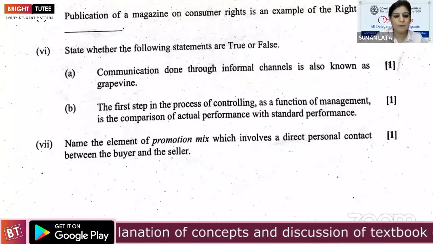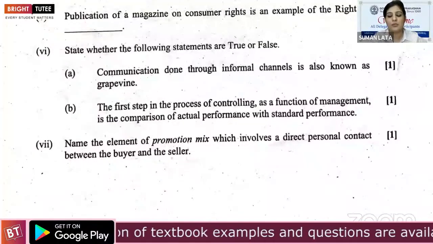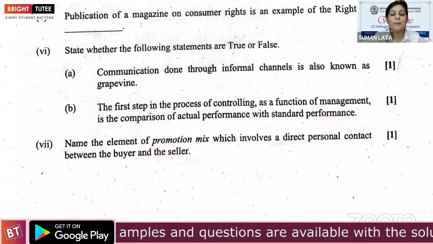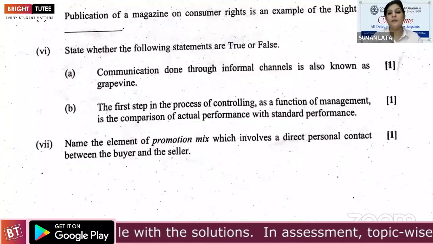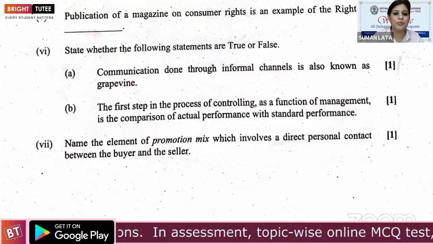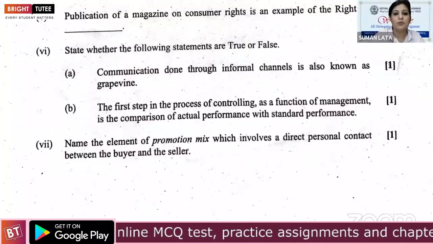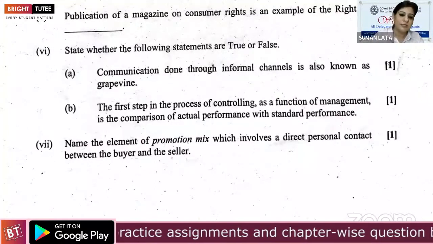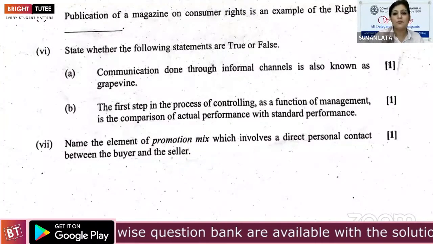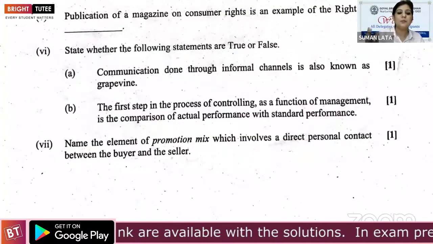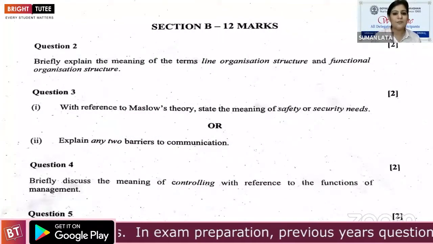Direct answers. And then seventh part, name the element of promotion mix which involves direct personal contact between buyers and sellers. Direct personal contact means personal selling. When salesmen come to you, they ask, do you want to buy this product? Please have it, or we are providing some samples. Face-to-face interaction means this is personal selling. Then part A complete, 8 marks complete.